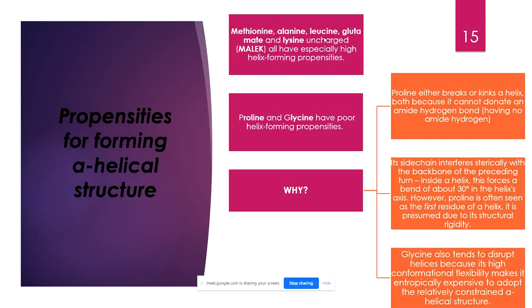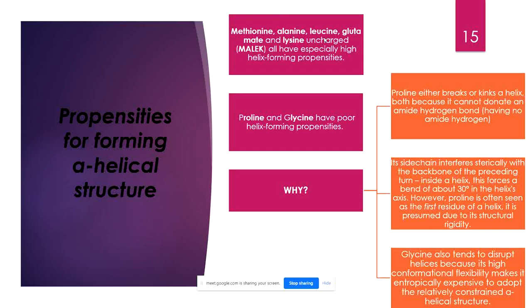Because of its structure, because of its side chain, proline cannot donate an amide hydrogen. Obviously, an amide hydrogen is highly required for hydrogen bond formation. If you simply think of the structure of proline, you see that proline doesn't have a free amide, right? And due to the lack of that free amide, it cannot form a hydrogen bond.